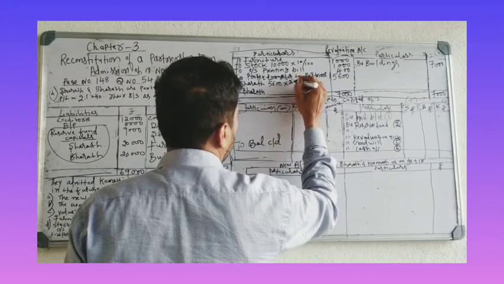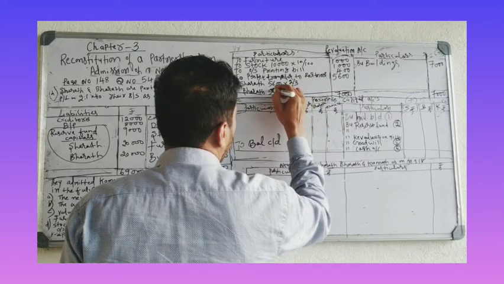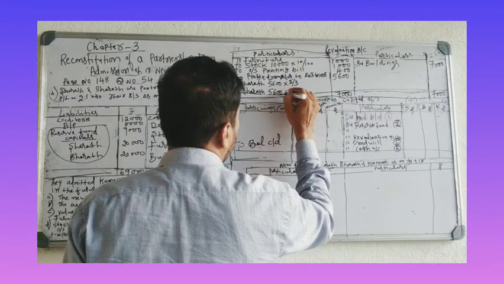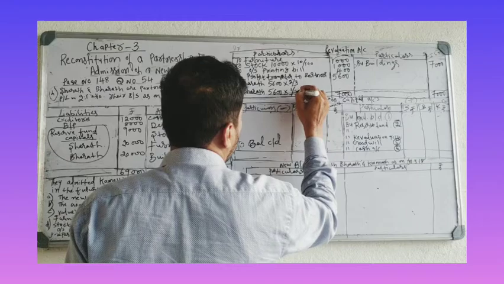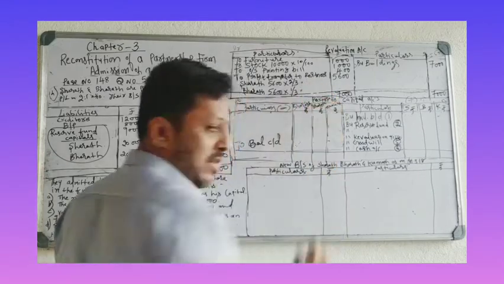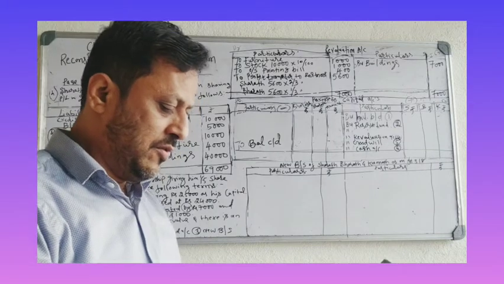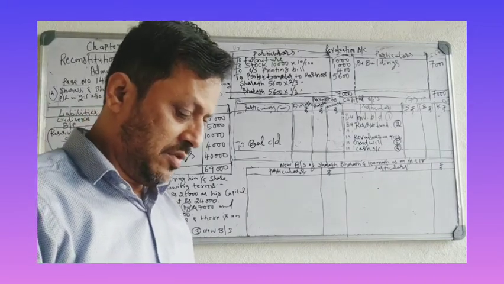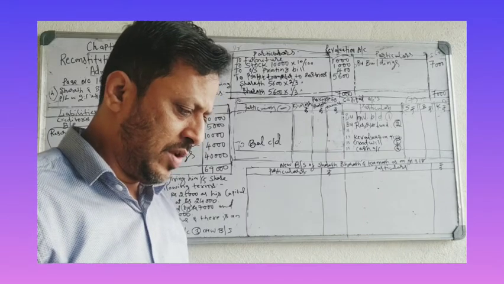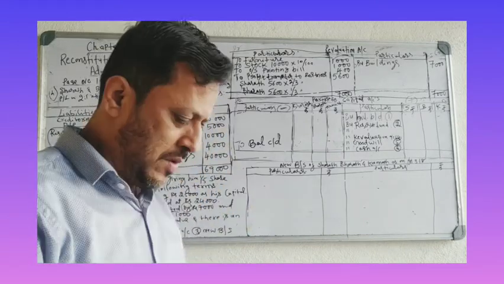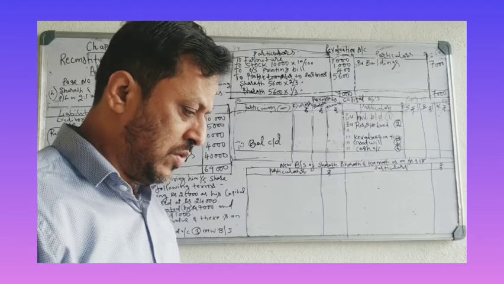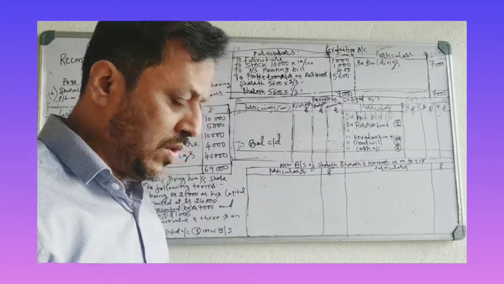Sharath 2, total 3. 5,600 into Bharat 1, total 3. Let's see what is the amount. 5,600 divided by 3 into 2.